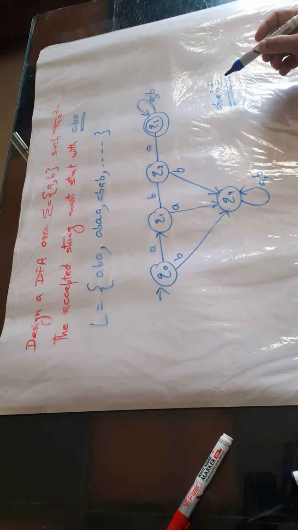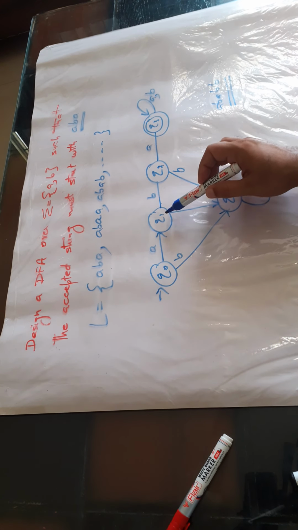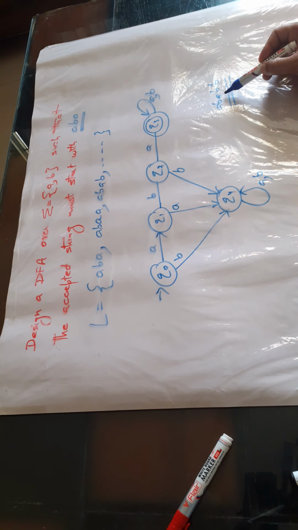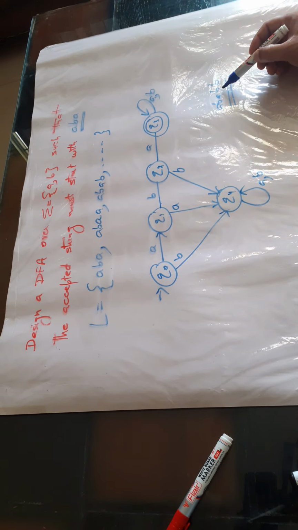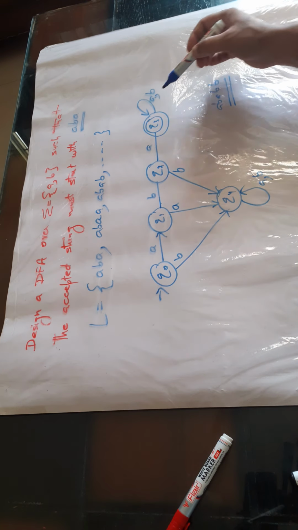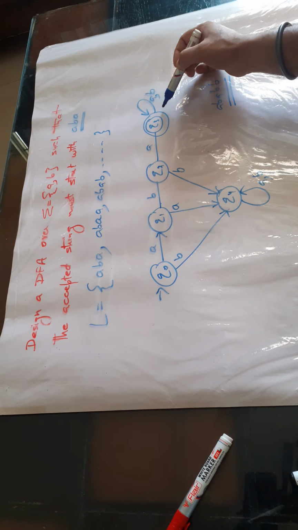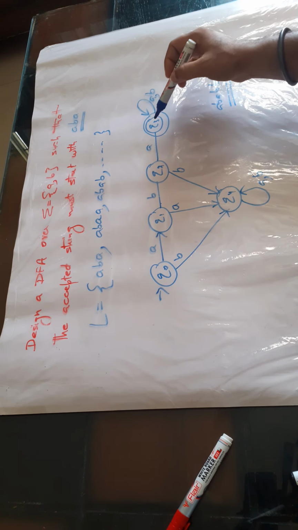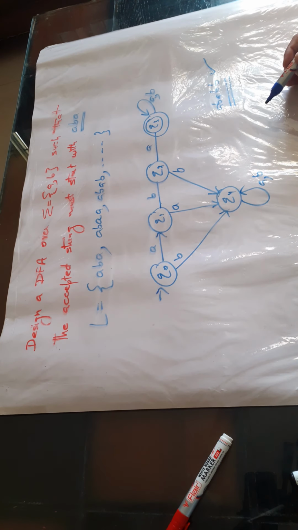Let's check one by one. The first input symbol is A, so we are at Q1. Second symbol B, we are at Q2. Third symbol is A, so we are at Q3. After this we have B two times, so this loop will work. B once, second time B, so we are at the end, at the final state. So that's why this string is going to be accepted.